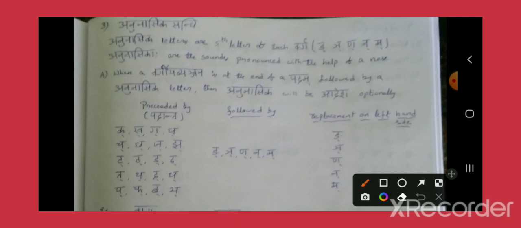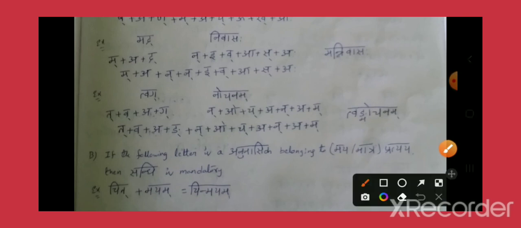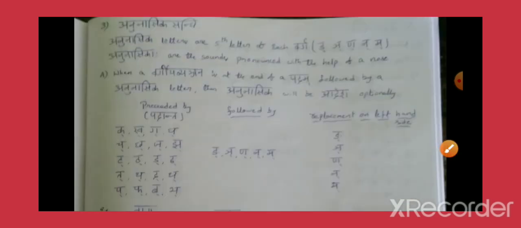When will it become mandatory? As I said, the condition: if the following letter is an Anunasika letter that belongs to a Maya Pratyaya or Matra Pratyaya, only in that case is the Sandhi mandatory. Otherwise it is an optional Sandhi. This is all about Anunasika Sandhi.